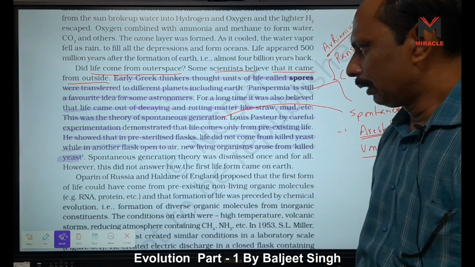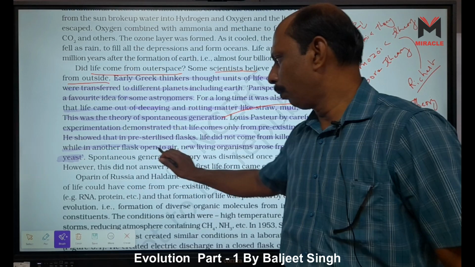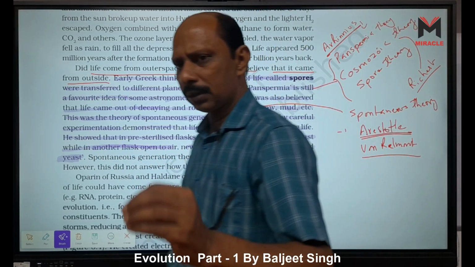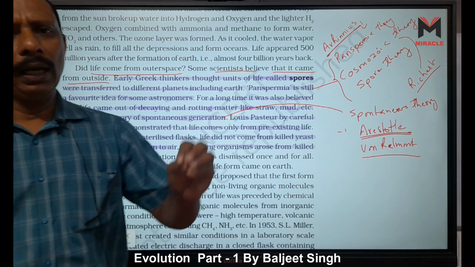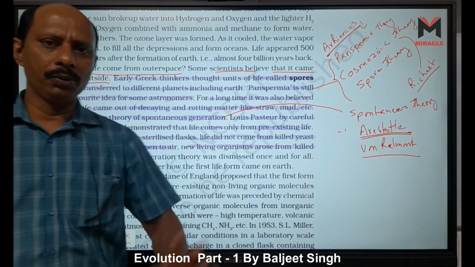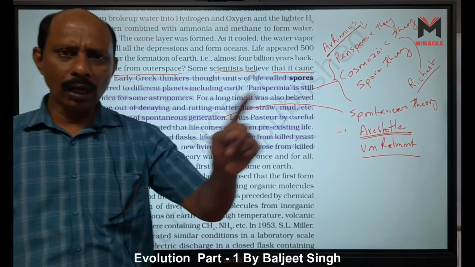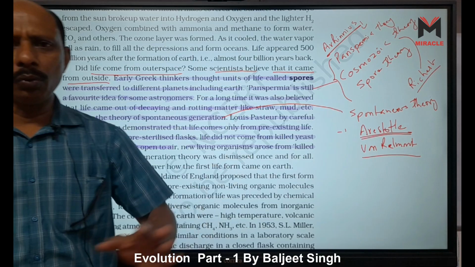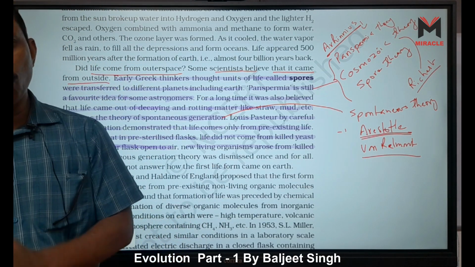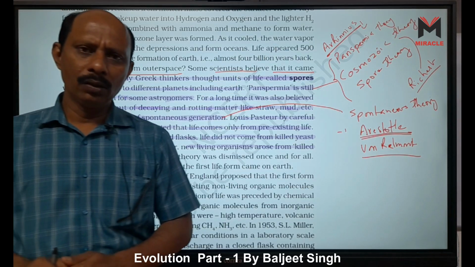That's why he said, in the open flask, living organisms like flies and other microbes and bacteria come and reproduce. But in the swan neck flask, what happens? They are unable to reach the yeast, the food. That's why no bacteria or worms or flies form there.